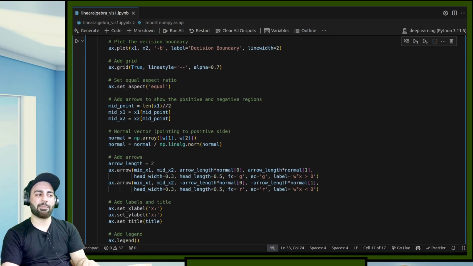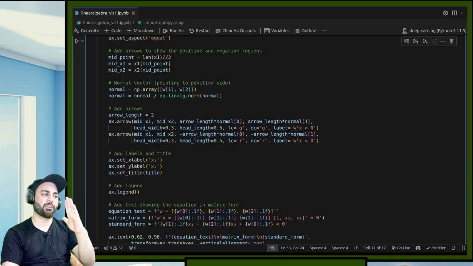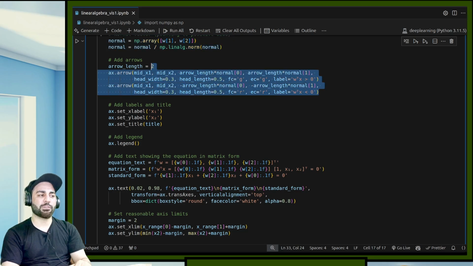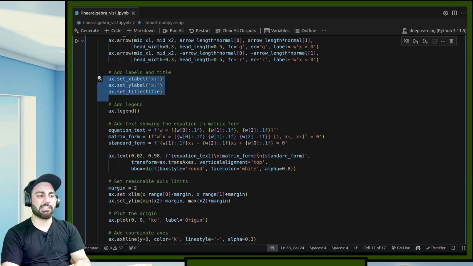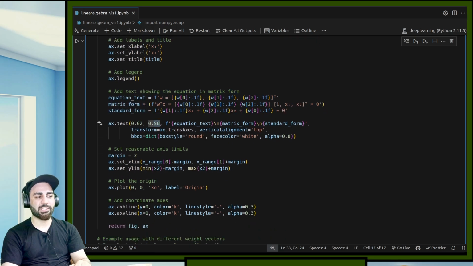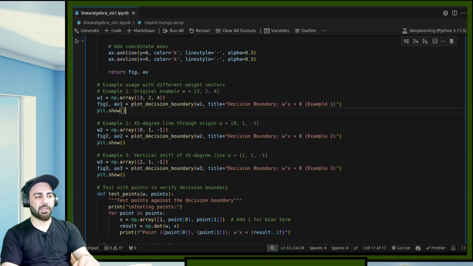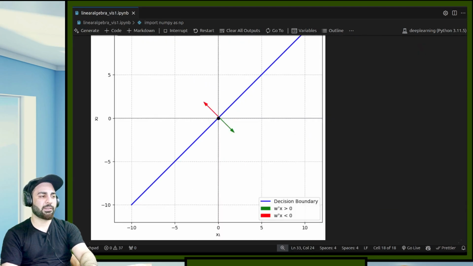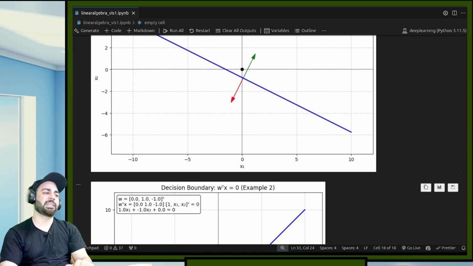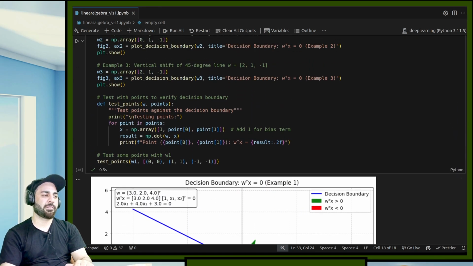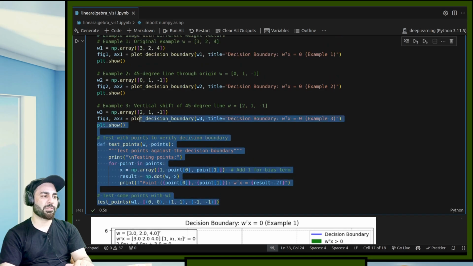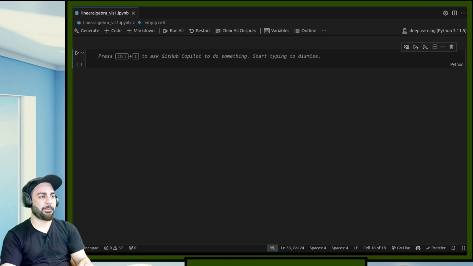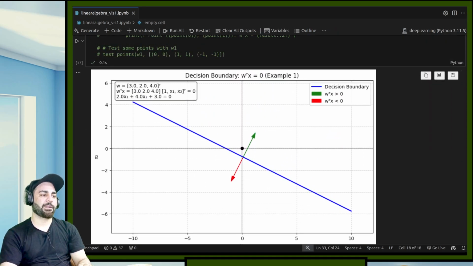Okay, and then the same plots which we have done earlier: just have the midpoint so as to draw the normal at the midpoint, and then add these arrows. Add these labels, add these annotations. This is the annotation, set the margin. If I now do this, this is a couple of examples shown here. You can see I have drawn 3 examples over here. If I just want to show example 1 only, I can just comment out this. You can see it over here, the same thing.